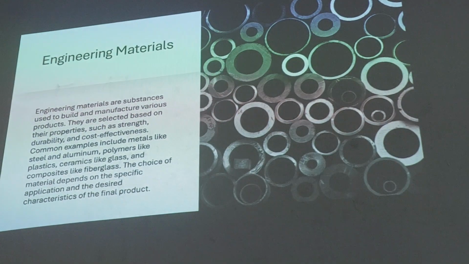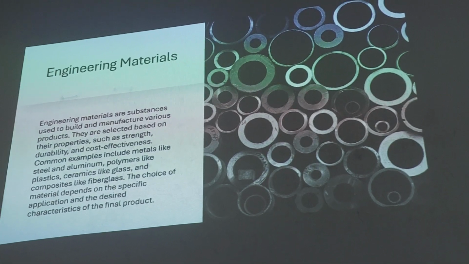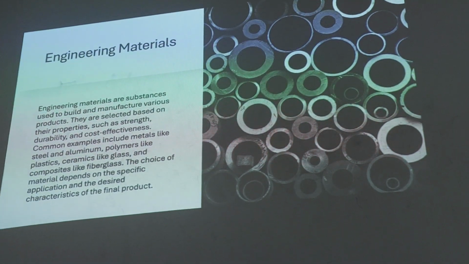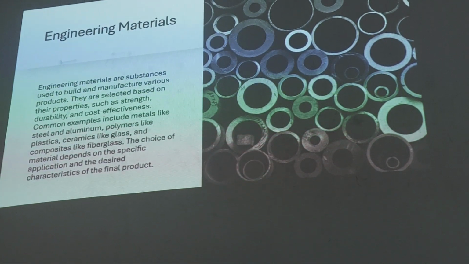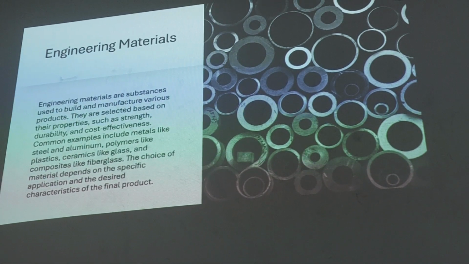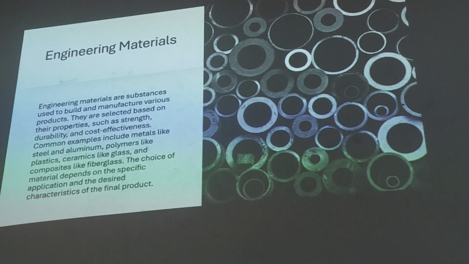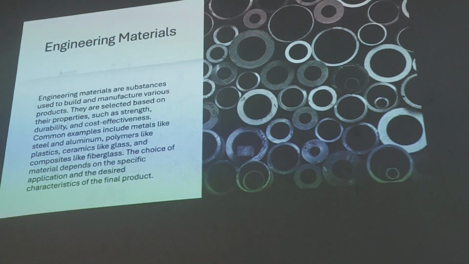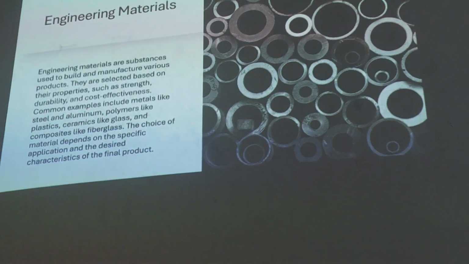Materials. This is the engineering material, a substance used to build and manufacture various products. This is not sophisticated or something, but you have to learn the heat treatment and so on in the next week. So this is the easy one.